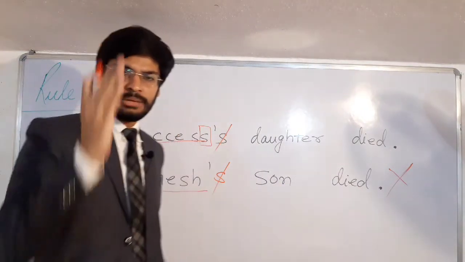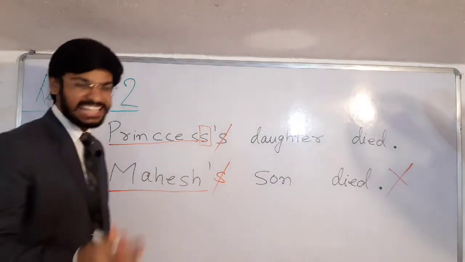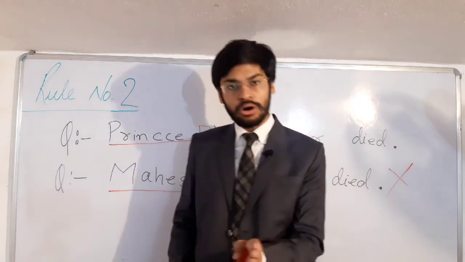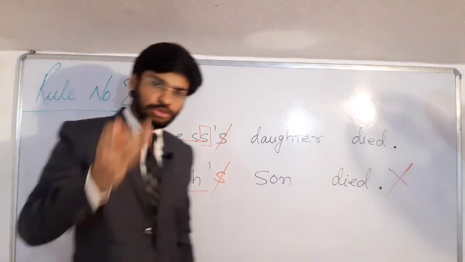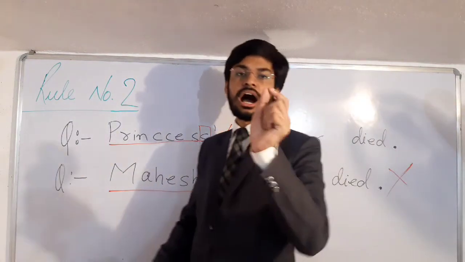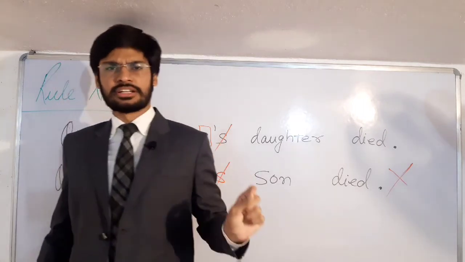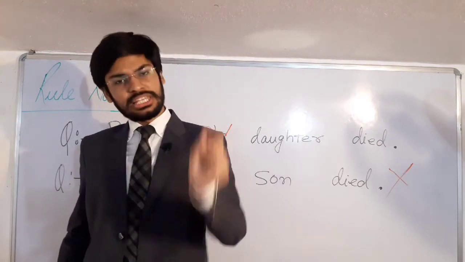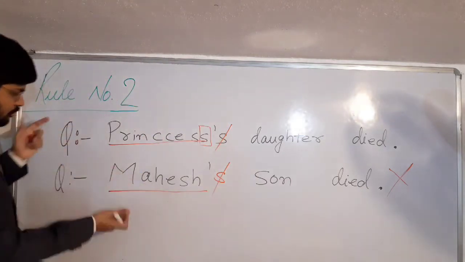So this rule number 2 has come from the grammar side: if your noun ends with the letter s, or if your noun ends with an s sound, then in both cases, to show possession, we will only use the apostrophe sign, students, not apostrophe s. Never ever. We won't be using apostrophe s. Only use the apostrophe sign, students.